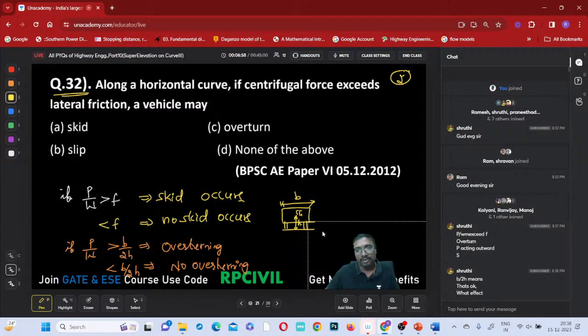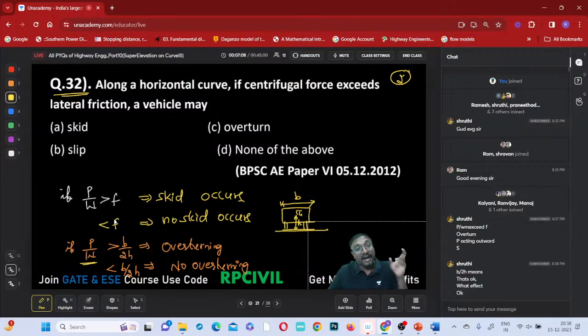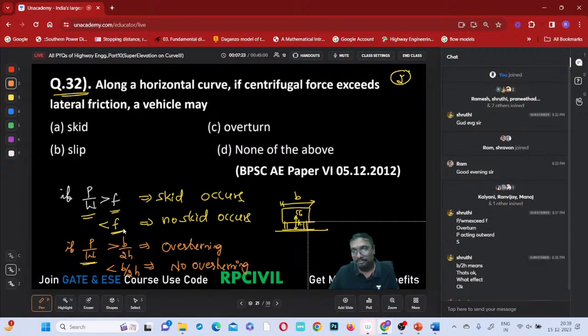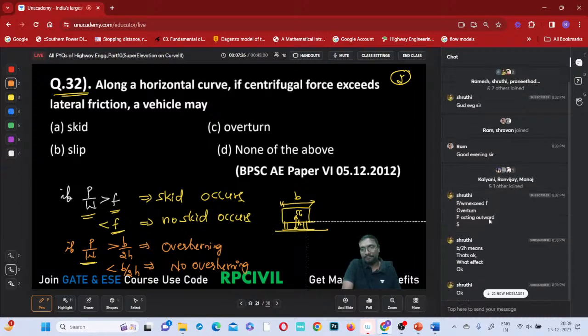It's not proportion of dimensions. It is not creating the effect, it is creating resistance, okay? P by W is creating the skidding or sliding effect, and the overturning effect. F is resisting the skidding effect, B by 2H is resisting the overturning effect. F and B by 2H are resistances, P by W is the effect, okay? Clear now? Clear everyone?